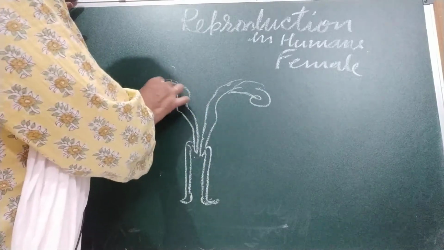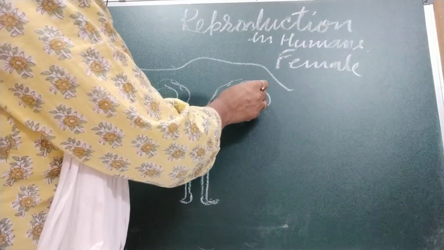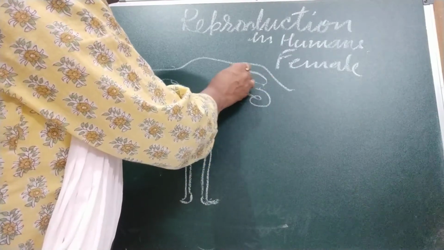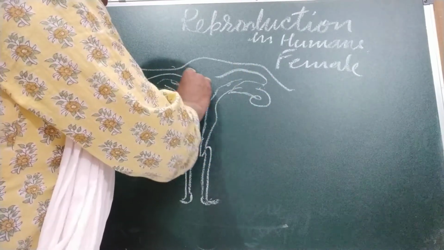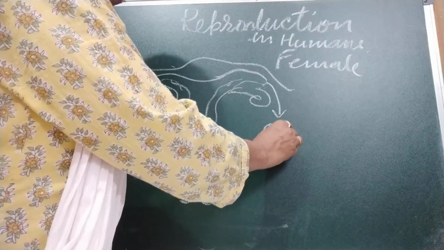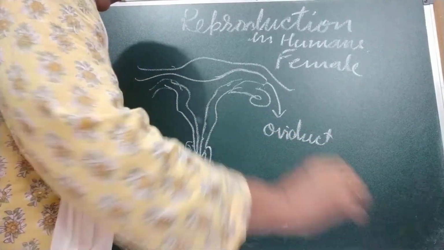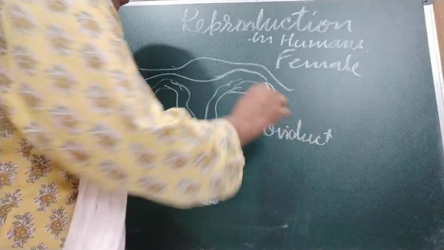It's a rough kind of diagram I am drawing. This is the oviduct. This yellow one is the ovary.